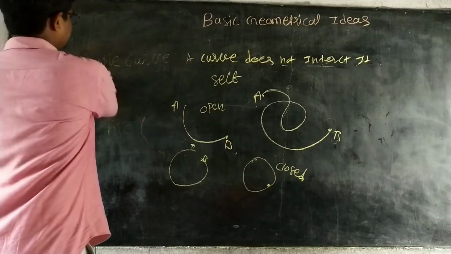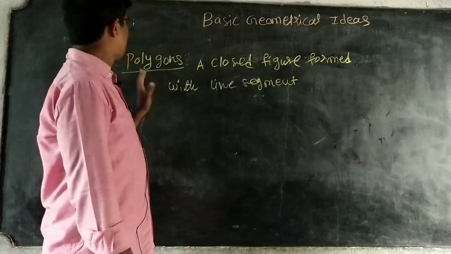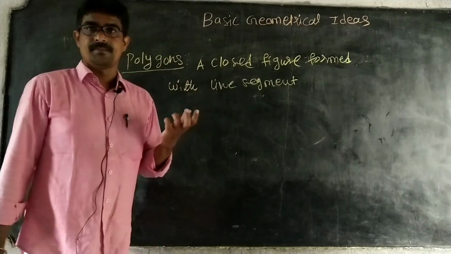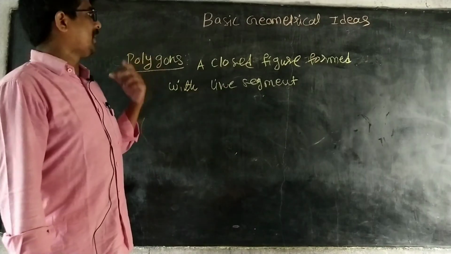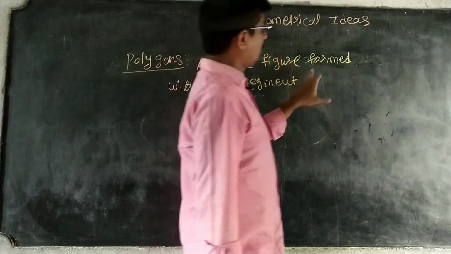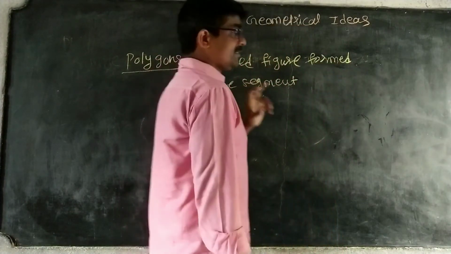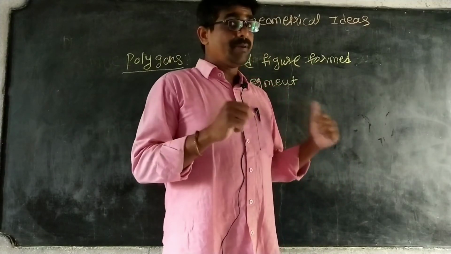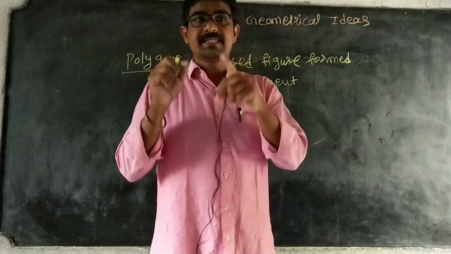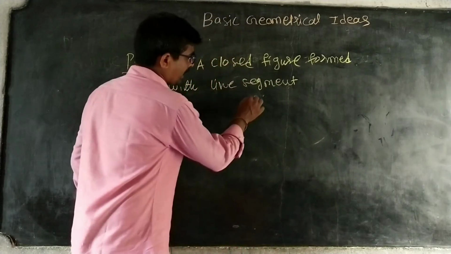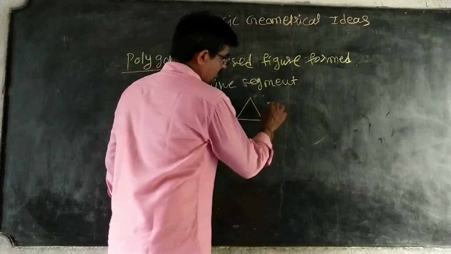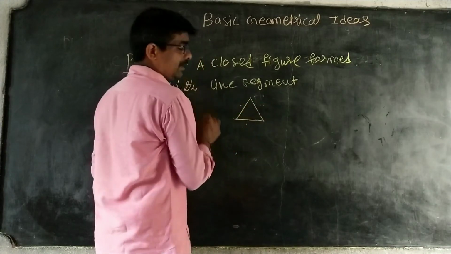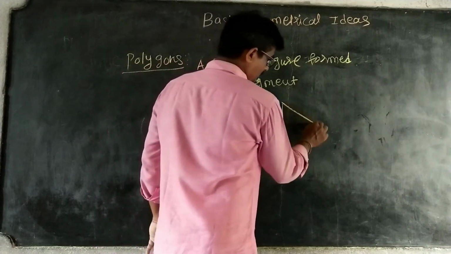Listen here. Next, polygons. What is a polygon? A polygon is a closed figure formed with line segments. Before, we had curves, closed figures with curves, but now we are taking only line segments. So you can take any diagram. This is also a closed figure with line segments. This is a polygon. Okay? How to take quadrilateral?